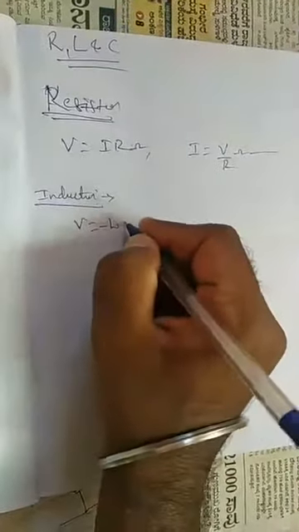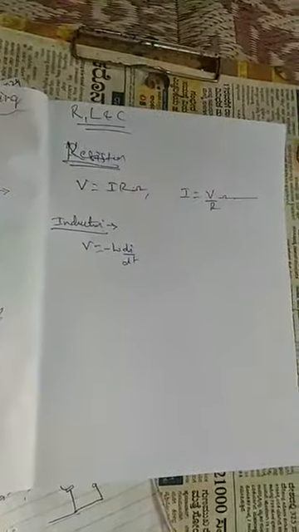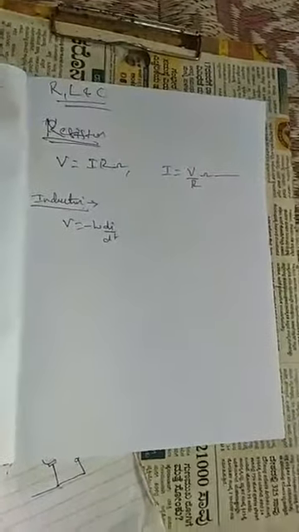V is equal to what? Minus L into di by dt. Is this correct? Tell me, anyone, what is the voltage equation in an inductor? Minus will not be there. Okay, V is equal to L into di by dt. This is the equation for voltage. What will be the equation for current? If you remember any one formula, it's enough. With the help of this formula, you can write the equation for current also.